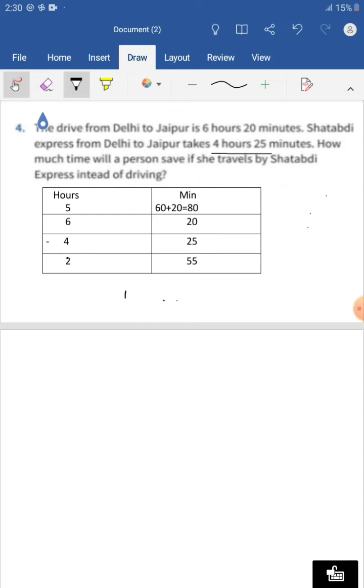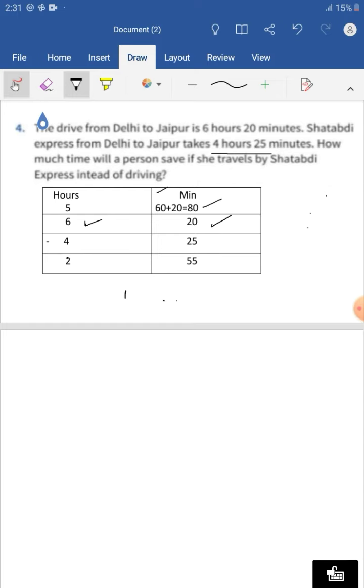So how much time can she save? Here we have to do the subtraction. 6 hours 20 minutes I have written in the table, and 4 hours 25 minutes. From 20 I can't subtract 25, so I'll take the help of hours. 6 hours will give 1 hour to the minutes, so it will become 60 plus 20, that is 80 minutes.